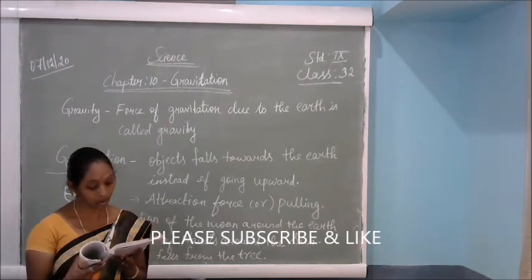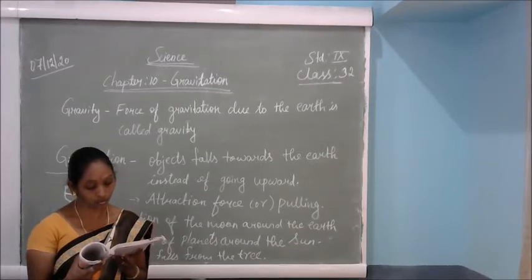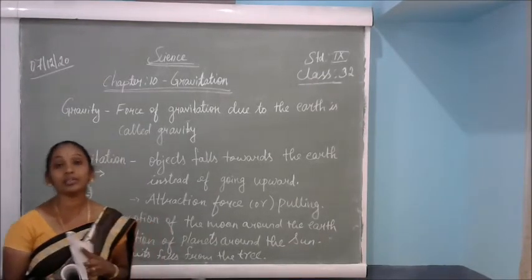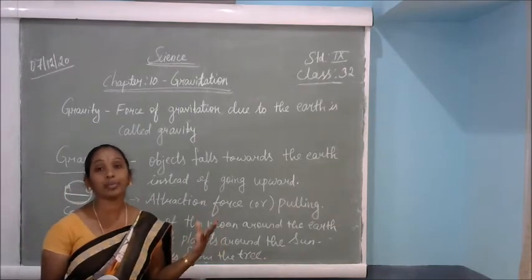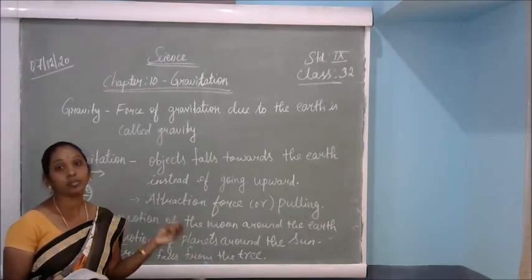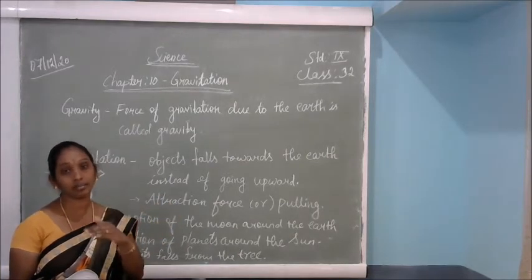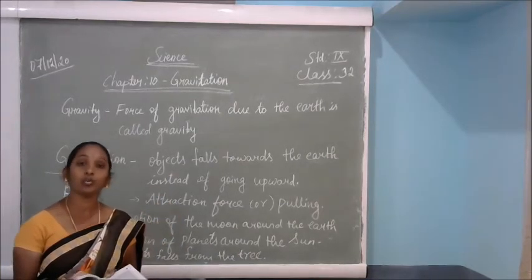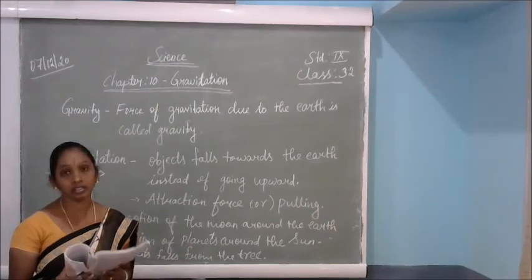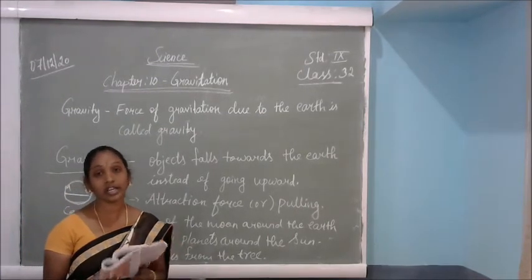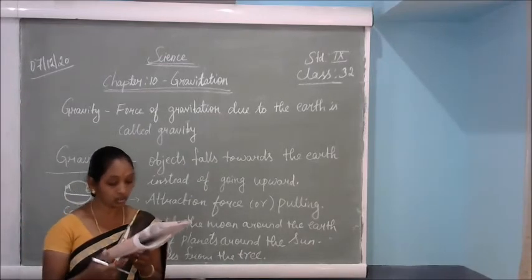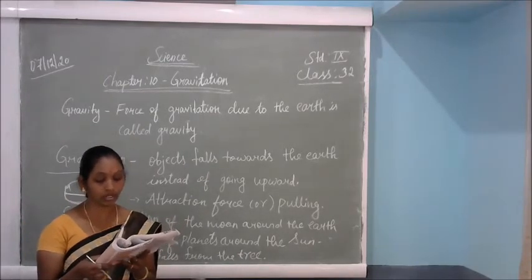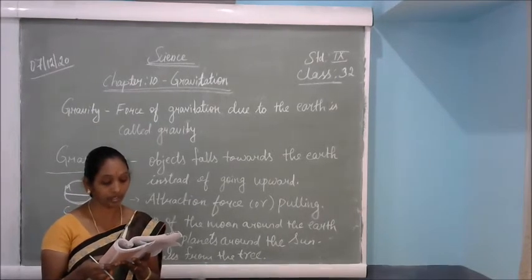Extend the same argument for why the earth does not move towards the moon. Just as the apple's weight is negligible compared to the earth's, the moon's mass is less compared to the earth. That is the reason the moon is attracted by the earth, and the earth does not visibly move towards the moon, depending on the attractive force. Then in our solar system also, all the planets go around the sun. By arguing the same way, we can say that there exists a force between them.